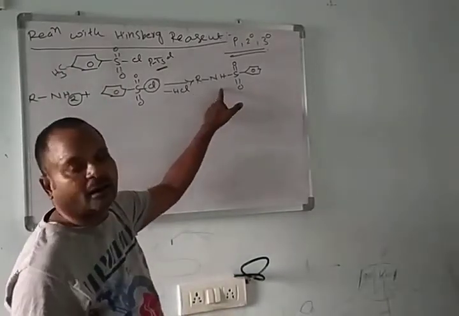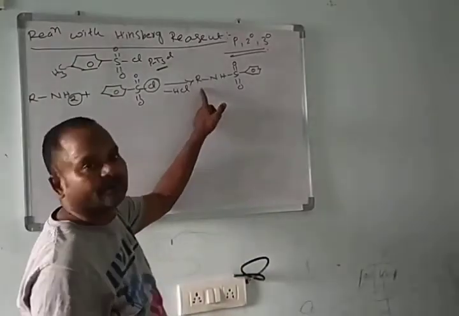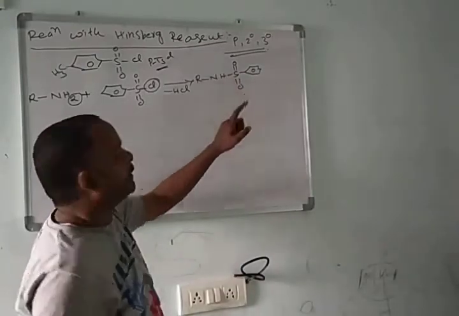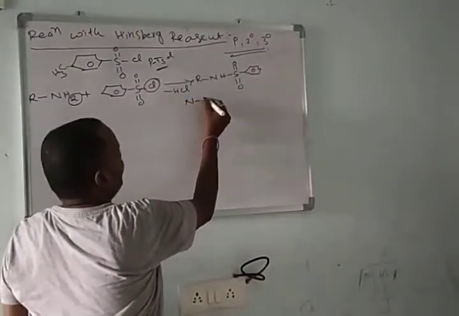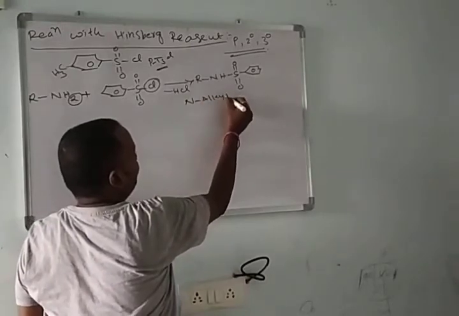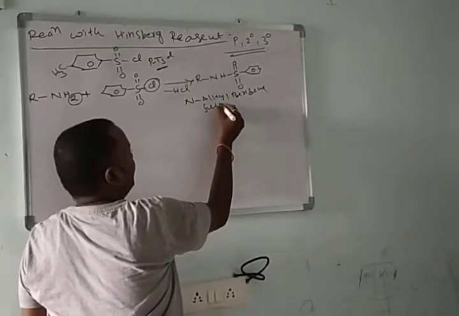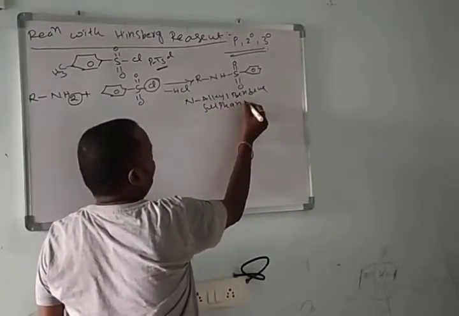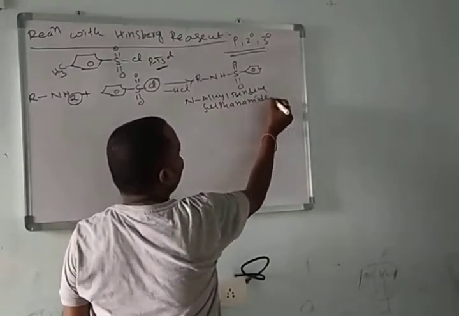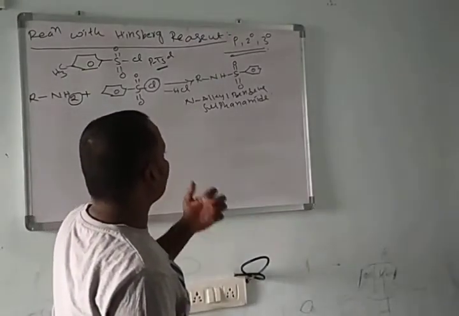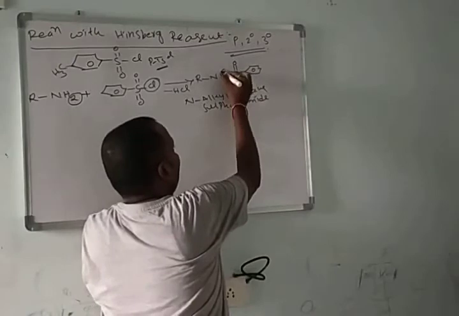This is called N-alkyl benzene sulfonamide. This N-alkyl benzene sulfonamide has a hydrogen.